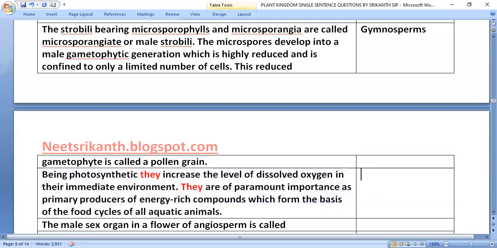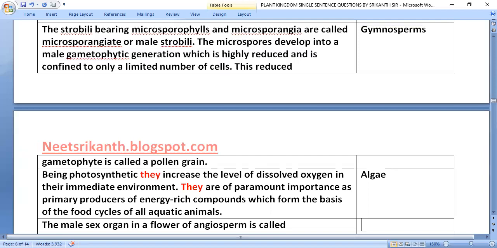Being photosynthetic, they increase the level of dissolved oxygen in their immediate environment. They are of paramount importance as primary producers of energy rich compounds which form the basis of the food cycles of all aquatic animals, that is, algae.